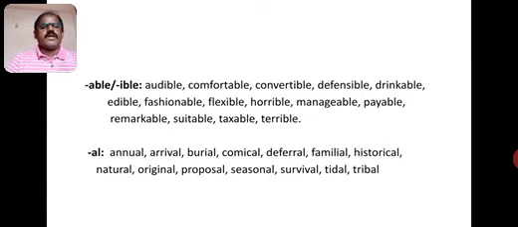Defensible, with joining able, we got defensible. Next, drink is the root word, able, drinkable. Edible, fashionable, flexible, horrible, manageable, payable, remarkable, suitable, taxable, terrible. See, in all these words, either with able or with ible, when we add able or ible as a suffix to the root word, we got a new word.